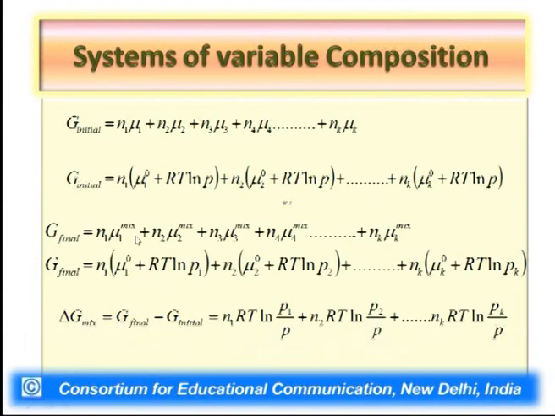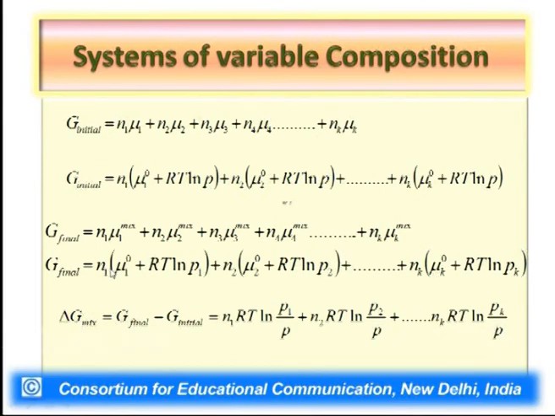N1 multiplied by the chemical potential of gas 1 in the mixture, which is its standard chemical potential plus RT ln P1. Here P1 is different from P; P1 is the partial pressure. So this summation can be taken up.